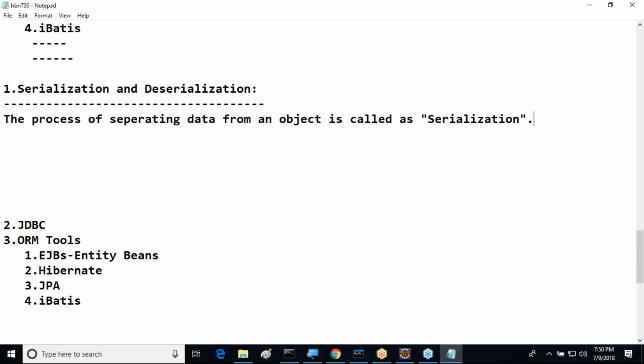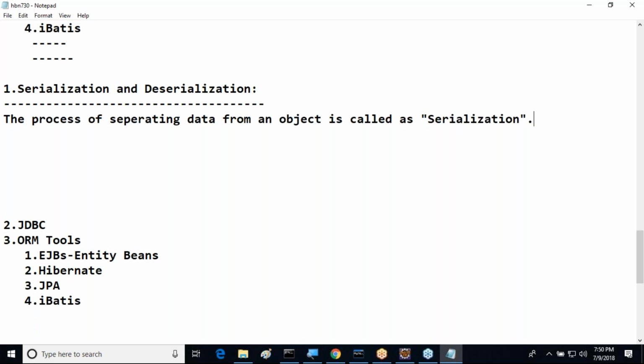But what is the requirement to separate data? I want to separate the data from an object in order to send the data to the network, or in order to store the data in the database, or in order to send the data to some other file system. Maybe a number of requirements are coming.